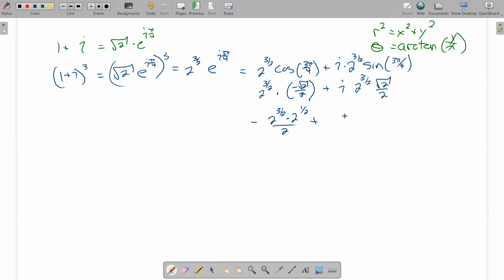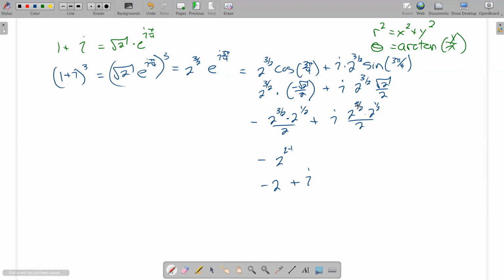We'll clean that up, plus i times 2 to the 3/2 times 2 to the 1/2 over 2. And when we multiply powers with the same base, we add the powers. 3/2 plus 1/2 is 4/2 or 2. And here in the bottom, I have 2 to the 1, right? So my new power is 2 to the 3/2 plus 1/2, 4/2, that's 2, minus the 1 down there, just gives negative 2 for the x value, plus i times the sine.